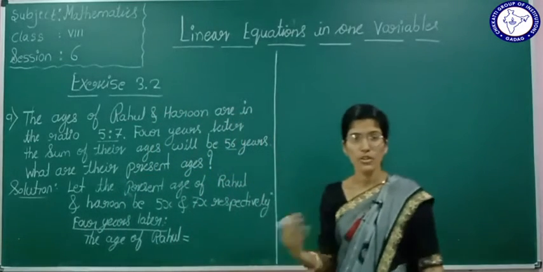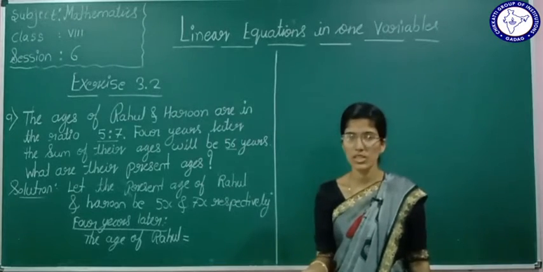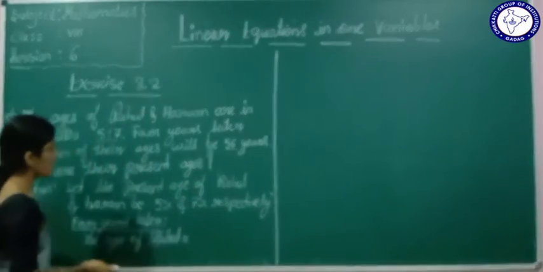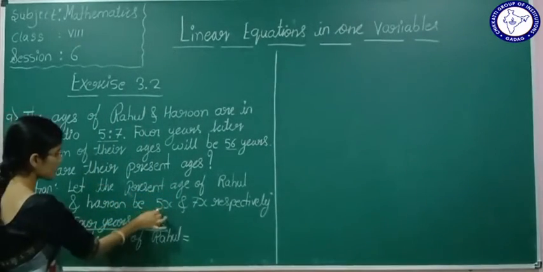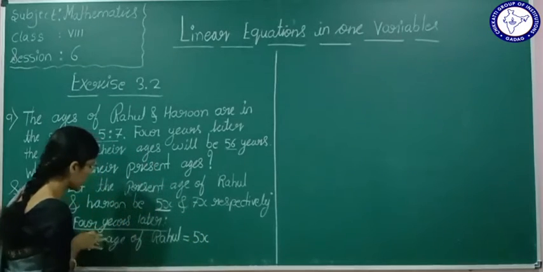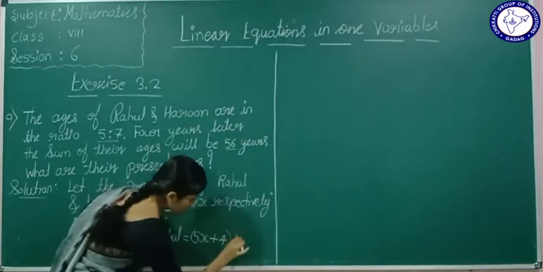After 4 years, what will be your age? 15 plus 4 is 19 years. The same thing for Rahul. We took the present age of Rahul as 5x. After 4 years, his age will be 5x plus 4 years. Yes or no?